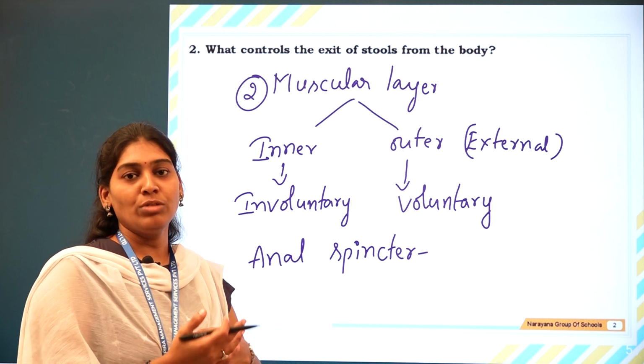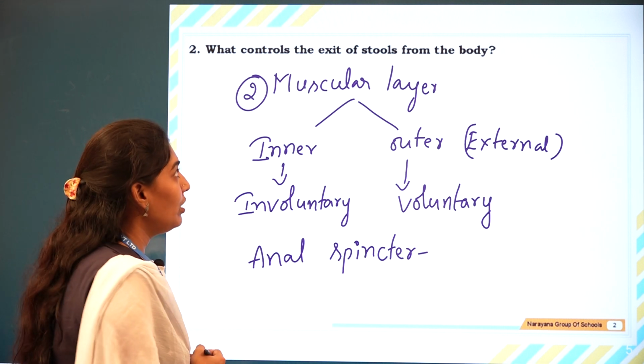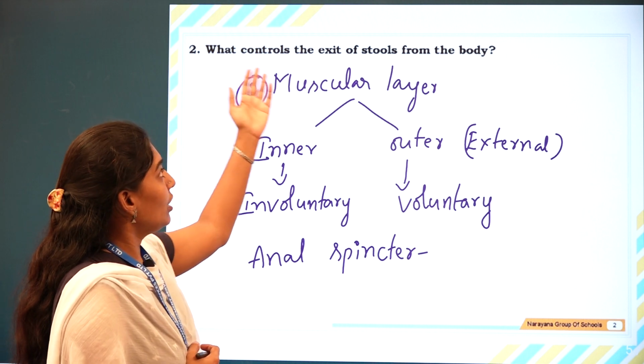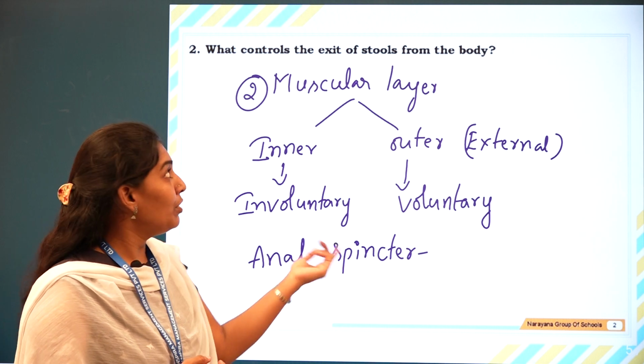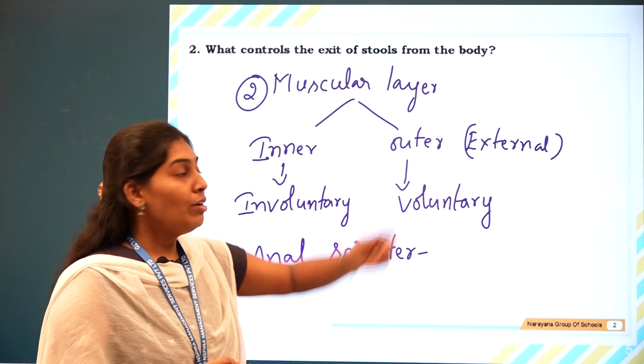Exit means the outer opening itself. We call it the anal sphincter, and it controls the exit of the stool from the body.